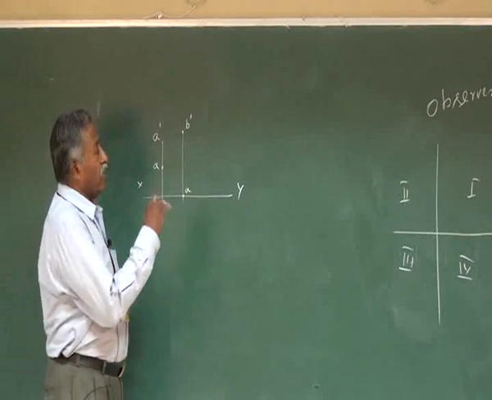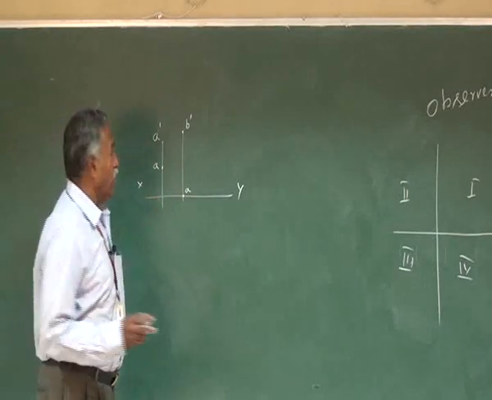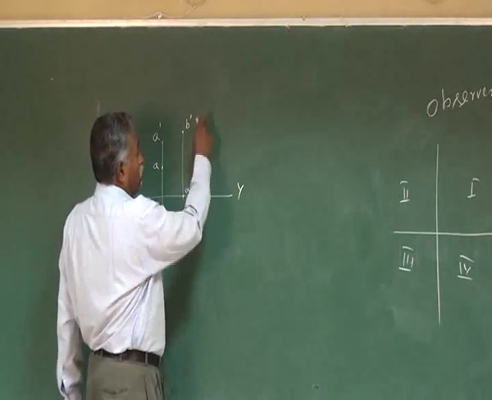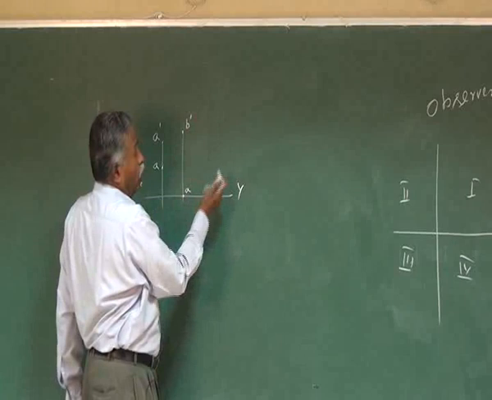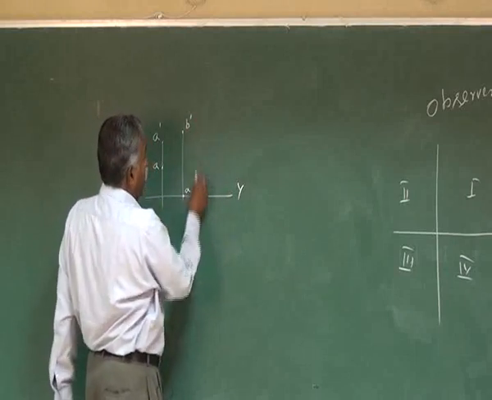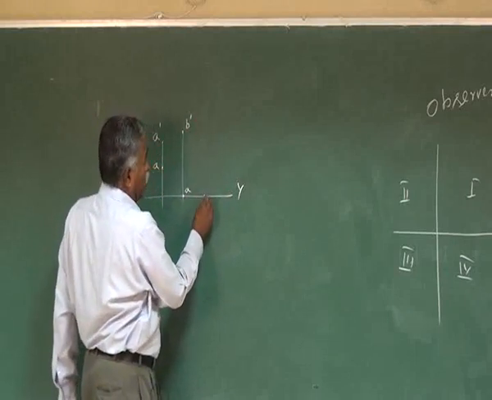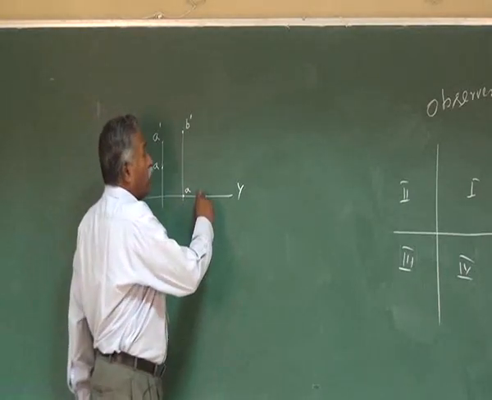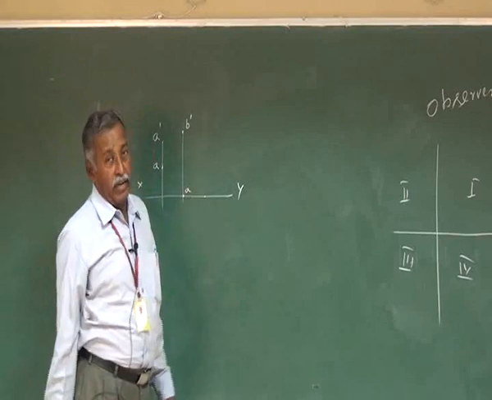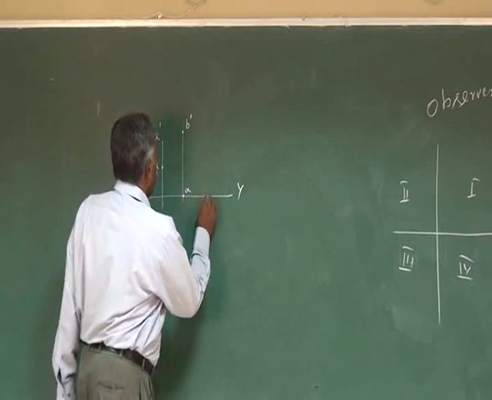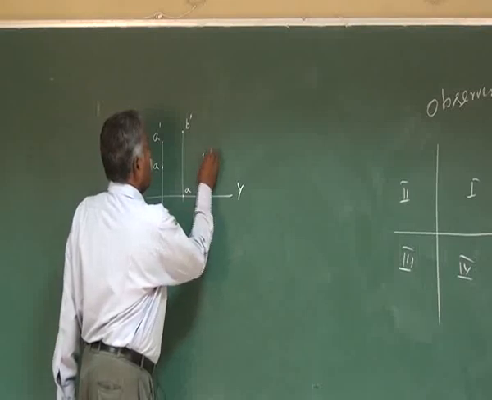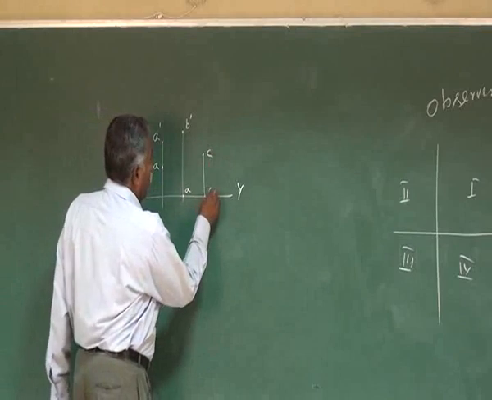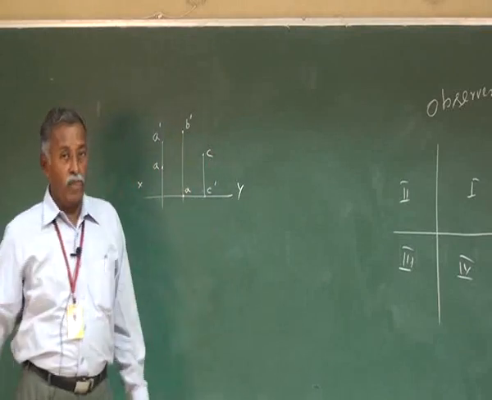Suppose the point is on the horizontal plane, then we are going to get the front view on the XY line because it is on the horizontal plane, and whatever may be the distance behind the vertical plane, that is the top view, you mark it as C, and C dash which is on the XY line itself.